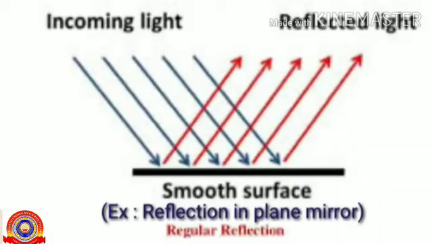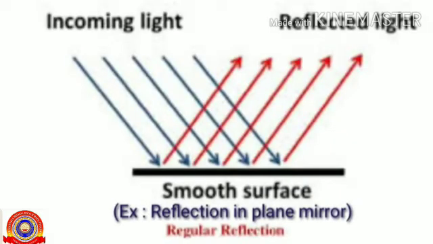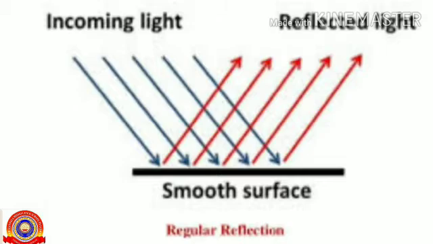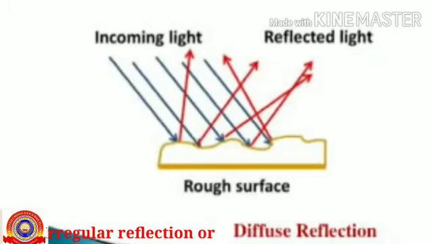These are the two types of reflection. Regular reflection forms on smooth surfaces. Example, reflection in plane mirror. Here, the reflection happens such that the angle of reflection of the light is equal to the angle of incidence and on the opposite side of the normal to the point of incidence. This is the regular reflection.